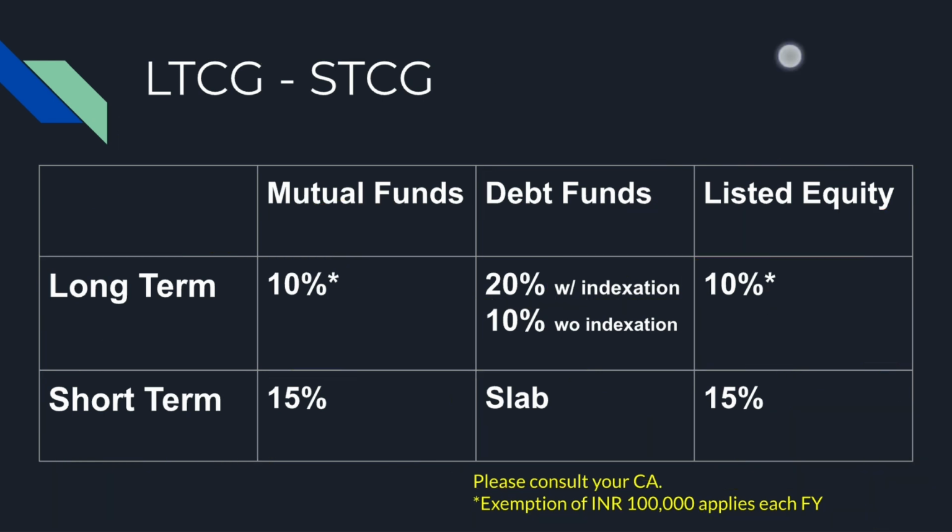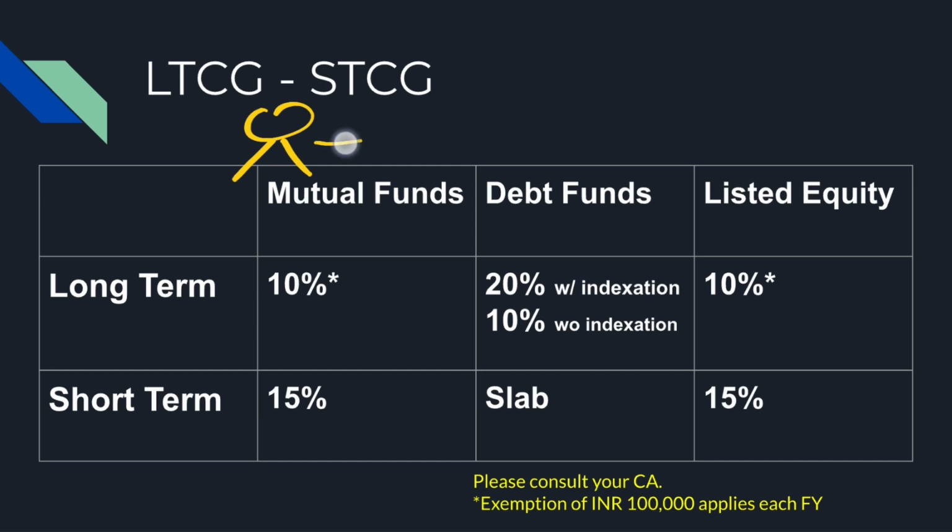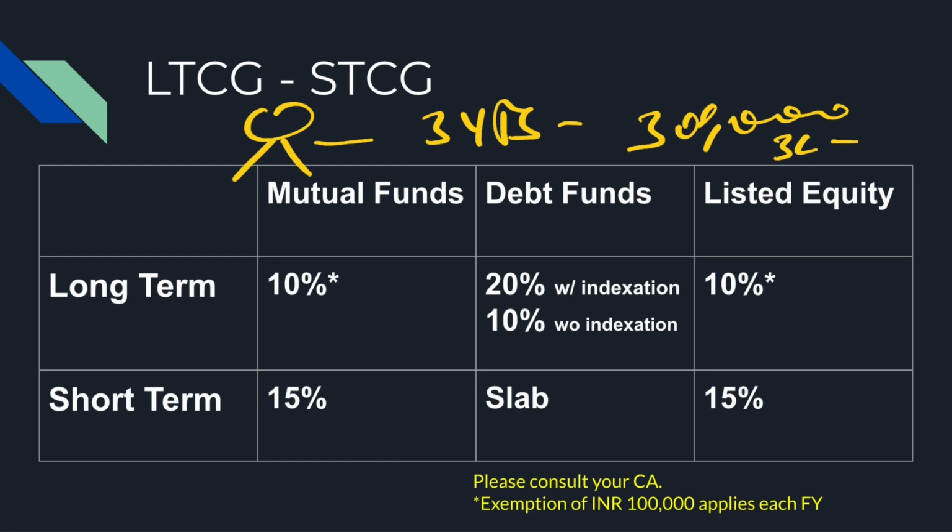For example, let me explain this part in detail. Say I held a stock for 3 years and I made 300,000 as profit. So my profit is 3 lakhs. At the end of 3 years, when I sell and book this 3 lakhs as profit, I will pay tax on 2 lakhs.